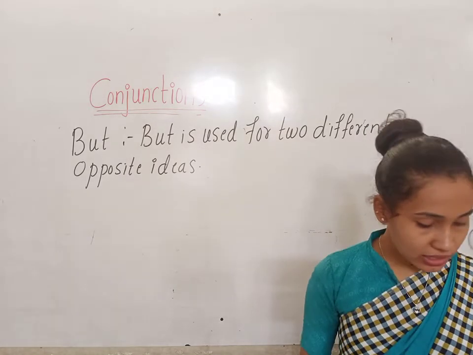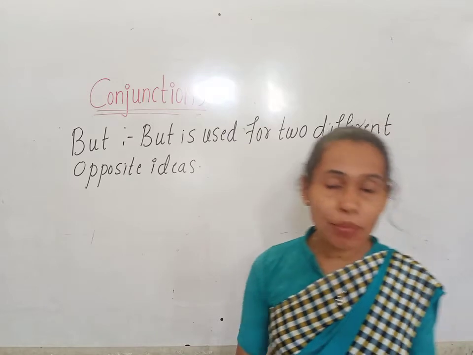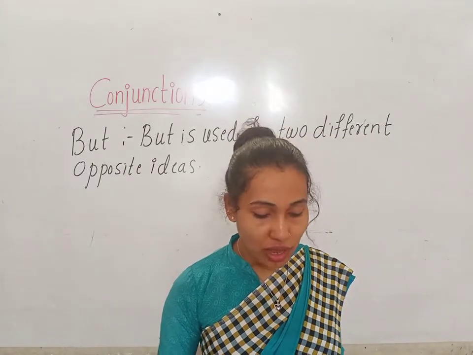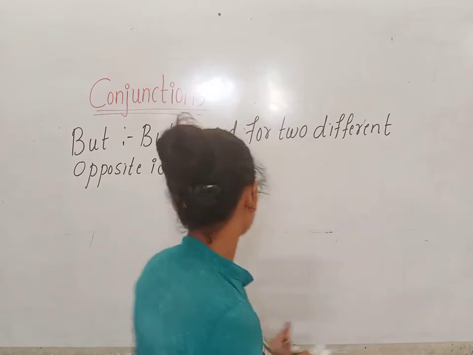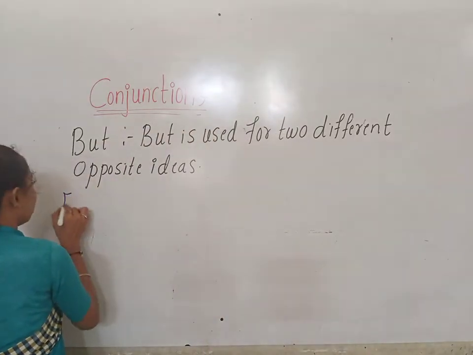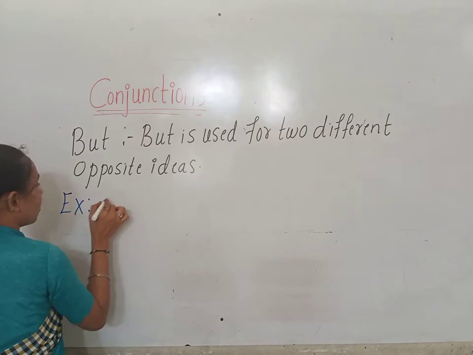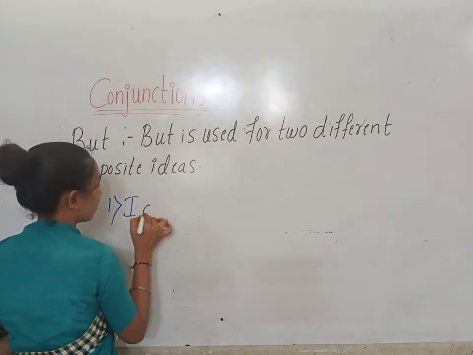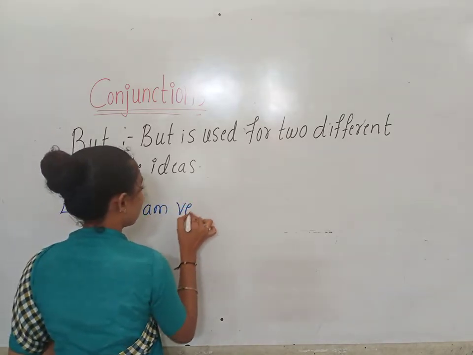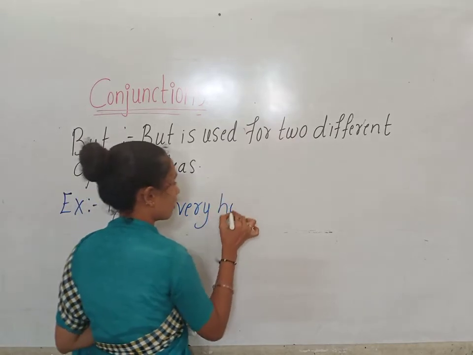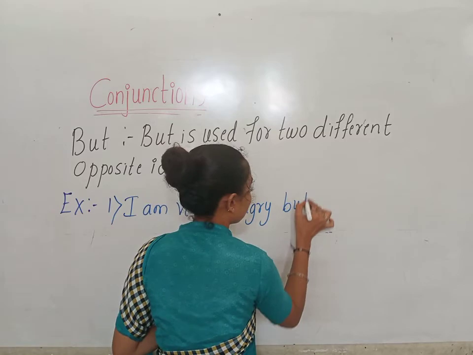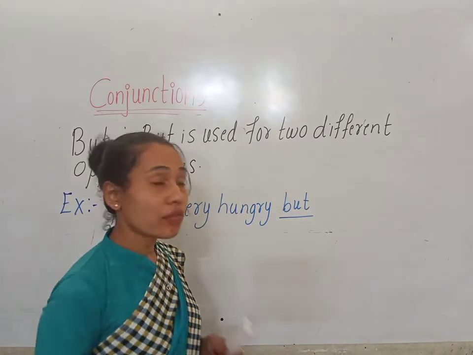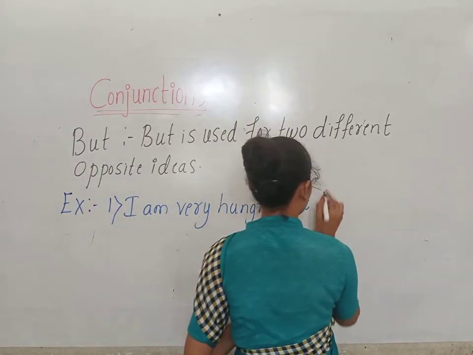Okay children, now let us see the examples for the conjunction but. I am very hungry but the fridge is empty.